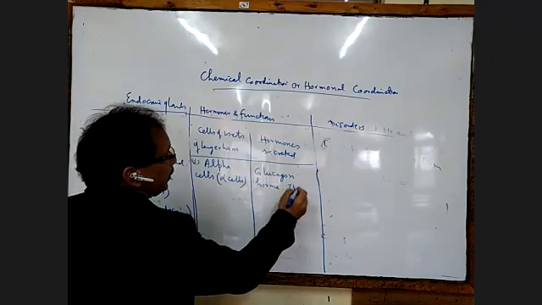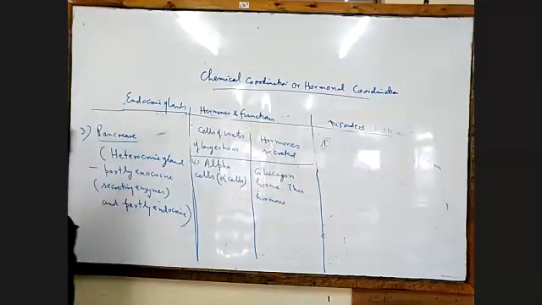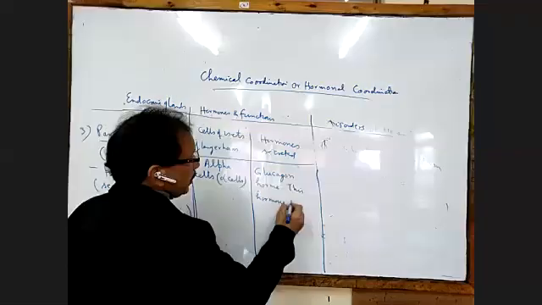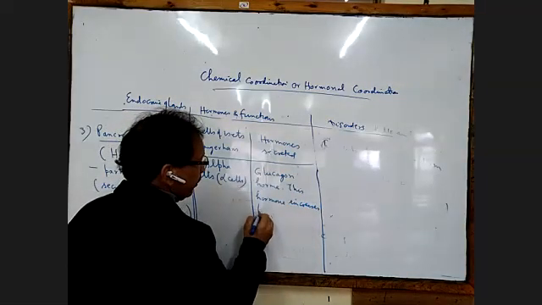This hormone increases blood sugar. This hormone increases blood glucose.